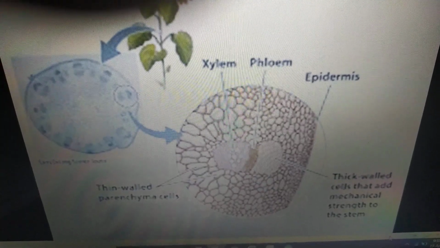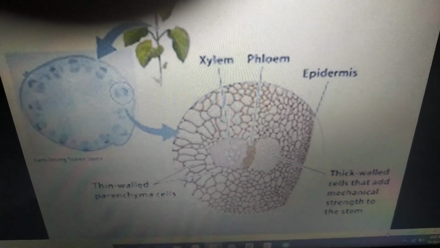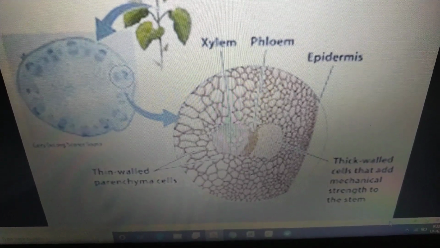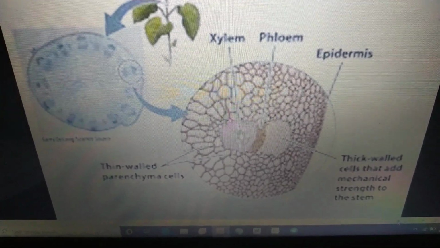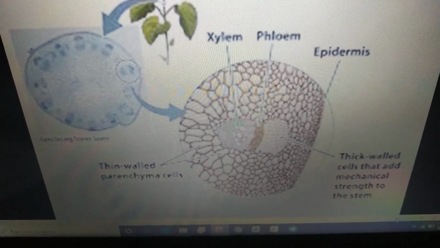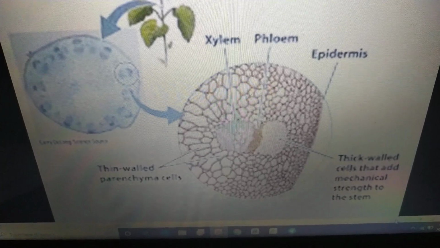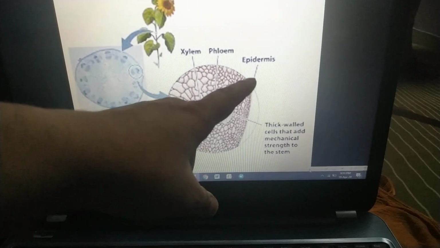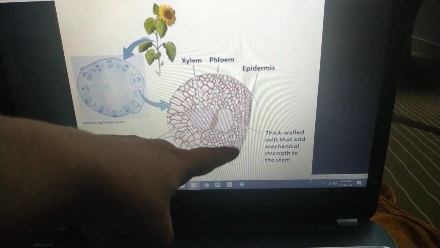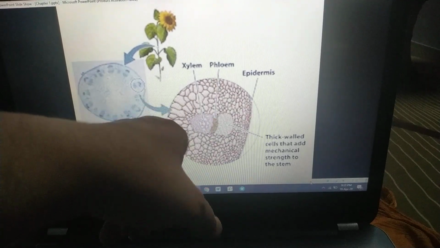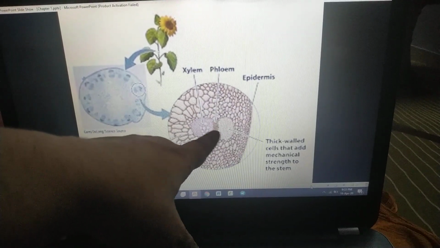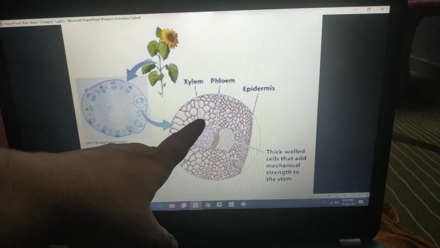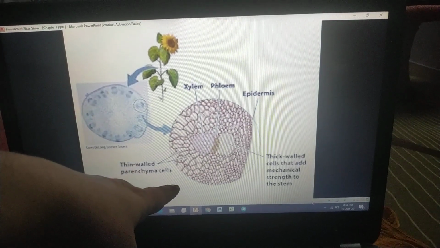See, here I am going to show you the internal structure of the stem, the microscopic structure of a thin slice of stem. See, different types of tissues are present. The outermost layer is formed by epidermis, and internally two types of cells are present, xylem and phloem. See here, this is an epidermal layer forming the outermost covering, and internally, by seeing this structure, it is also clear that different types of cells are present in the body.